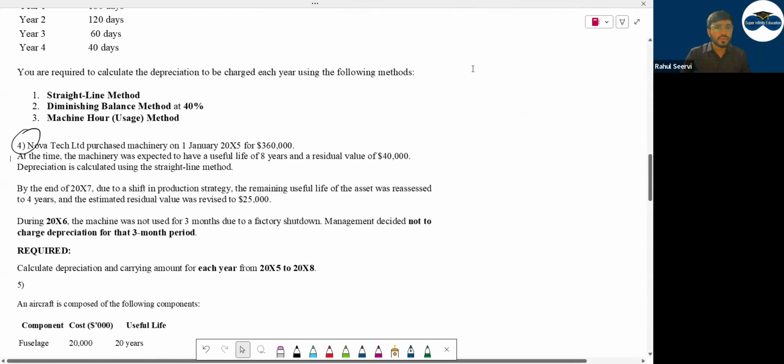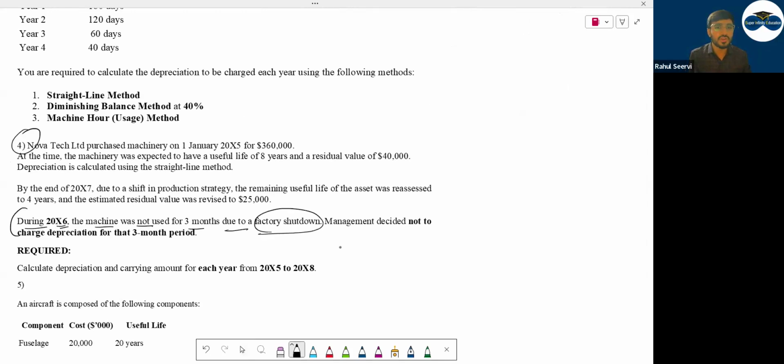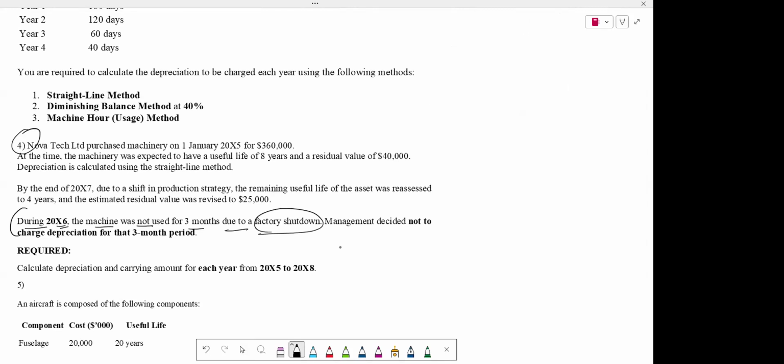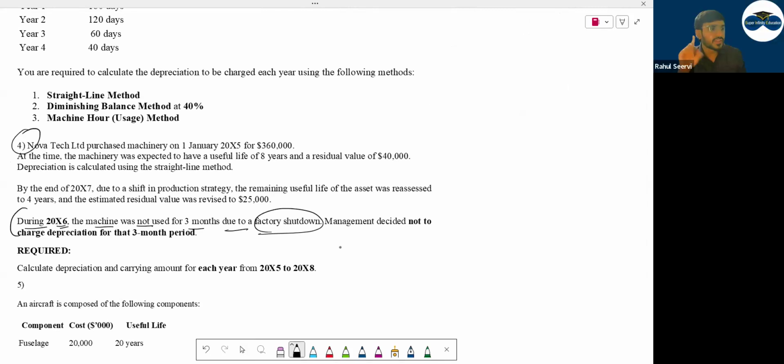So here, see, one point I've written here. During 2006, the machine was not used for 3 months due to factory shutdown. Now, if for 3 months the factory was shut down, will you charge depreciation or will you stop depreciation? Charge the depreciation. Management has decided you will charge. Clear with this? Once the asset is available and temporarily closed, ideally closed for some period, temporary closure will not be considered here.